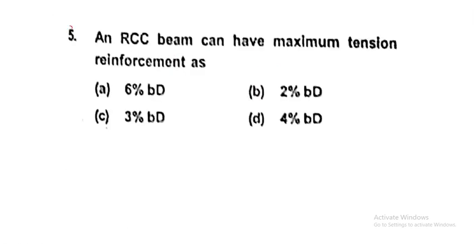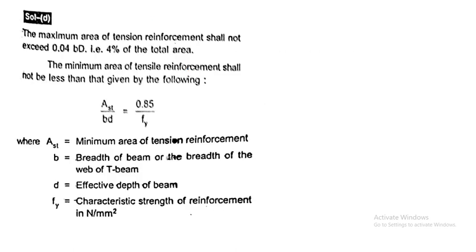Next question. An RCC beam can have a maximum tension reinforcement of what? They are asking about the RCC beam. The maximum area of tension reinforcement shall not exceed 0.04 B into D, that is 4% of the total area.